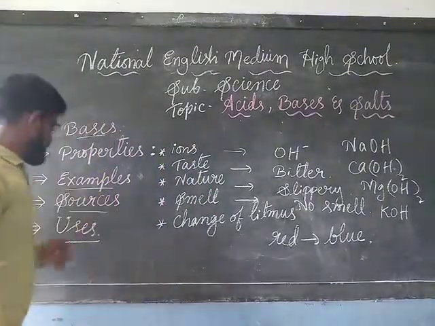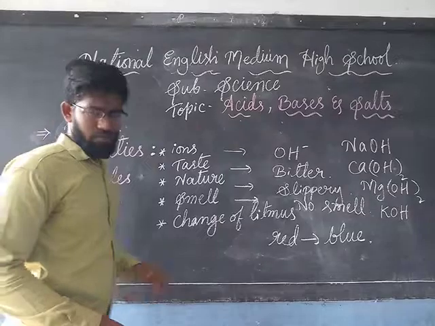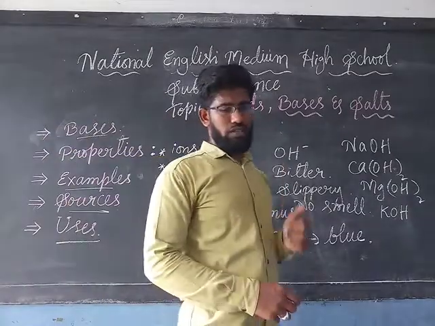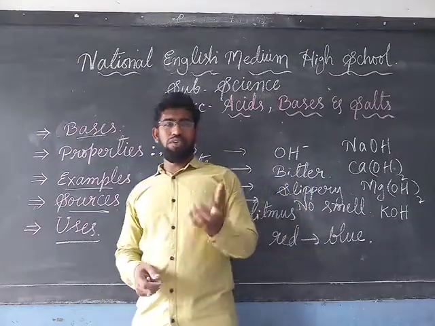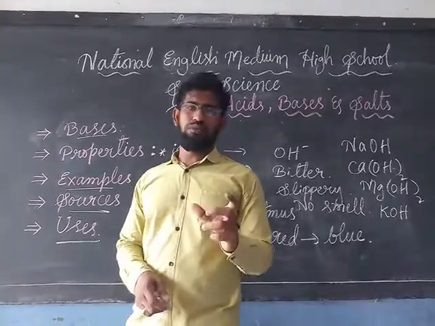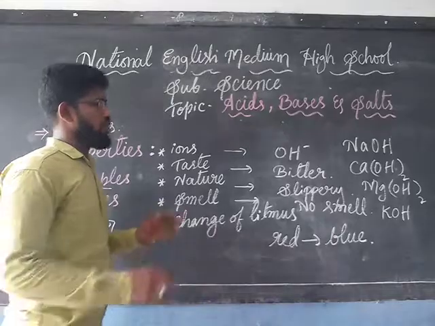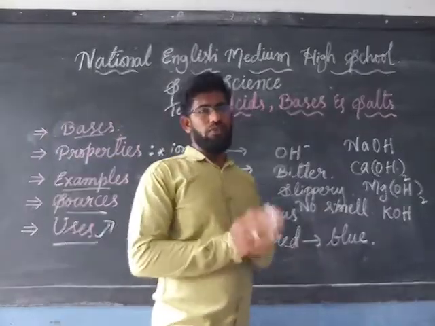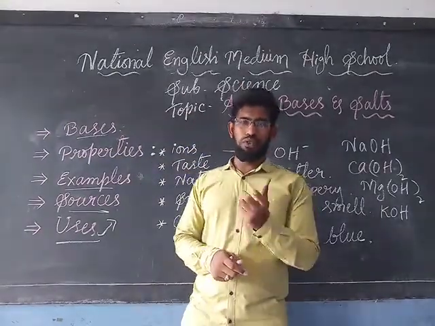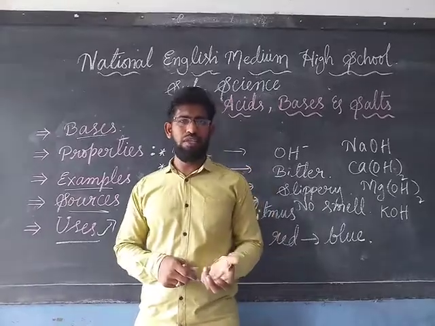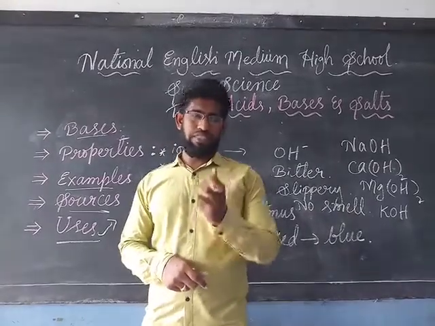Then after the examples, sources. Where can we get them? For example, soap. The sources and uses: the bases are used in the manufacturing of soap. The daily life soaps we use contain bases. Understood?